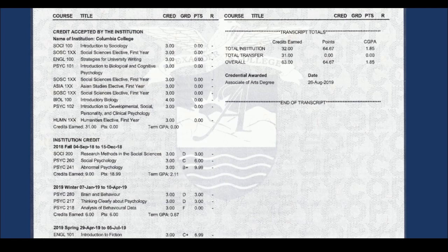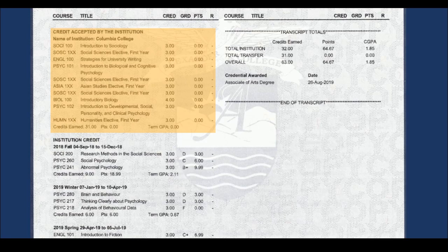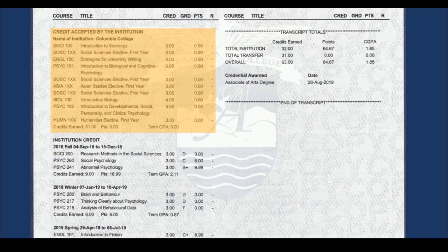If you have transferred credits from another institution to Alexander College, the accepted credits will be displayed near the top of your transcript, above any courses that you have taken at Alexander College. Please note that the grades for transferred courses are not included in the calculation of CGPA. This is indicated by the blank field in the grades column.